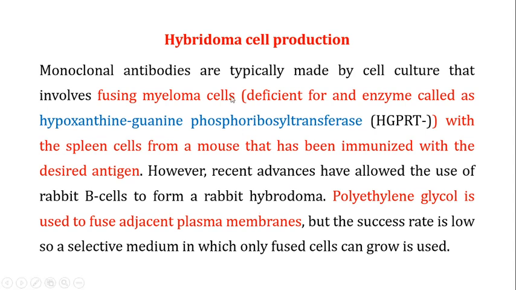For the fusion of the myeloma cells to the spleen cells, you use polyethylene glycol, which fuses the adjacent plasma membranes, but the success rate is very low, so you have to use a selective media so that you can focus on these hybridoma cells and not on the other types of cells.